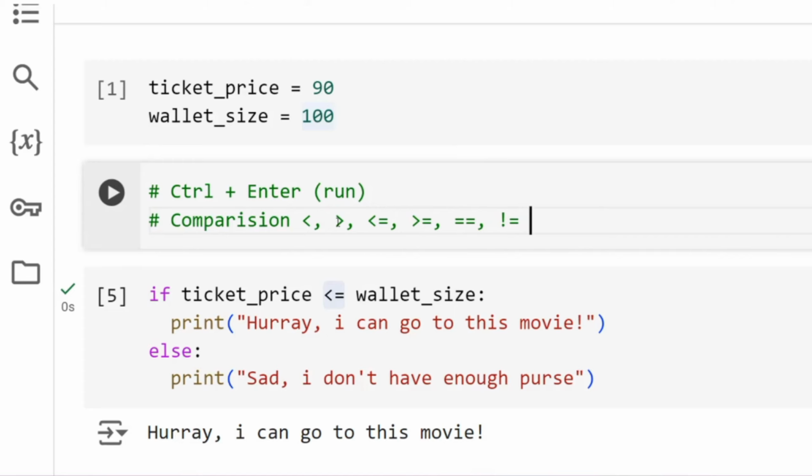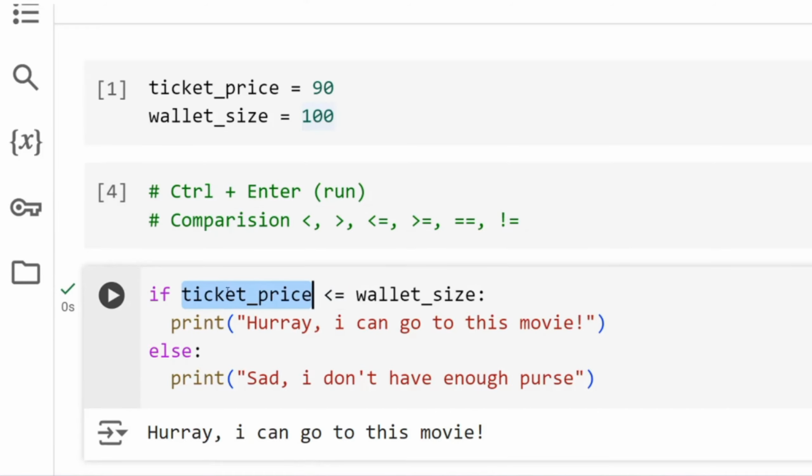So less than, greater than, less than or equal to, greater than or equal to, double equals, or not equals to, right? So ticket price, if my ticket price is less than my wallet size, I can go to this movie, else I can't go to this, right? So I don't have enough in my purse, right? Now, okay, so David, I see some interesting characters and I see you've put some space here, right? So what's going on, right?